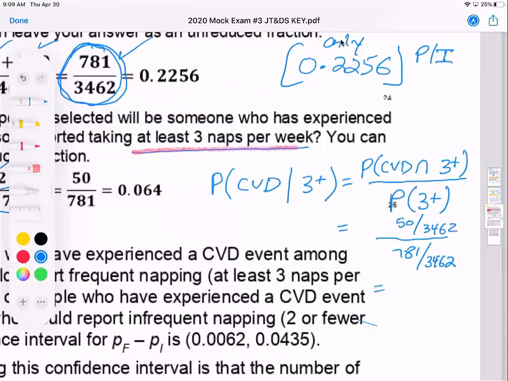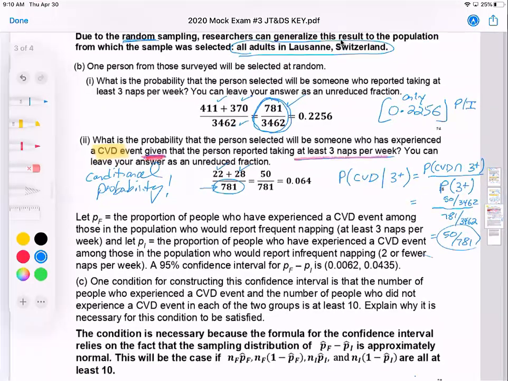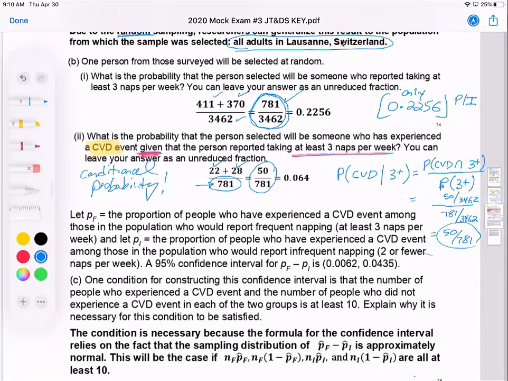And notice the 3462 is going to divide out, and you're left with 50 over 781. And that's what we had. Again, you can leave your answer like this. If you'd like to write it out, calculate it, you can do that. But again, not required to do that.